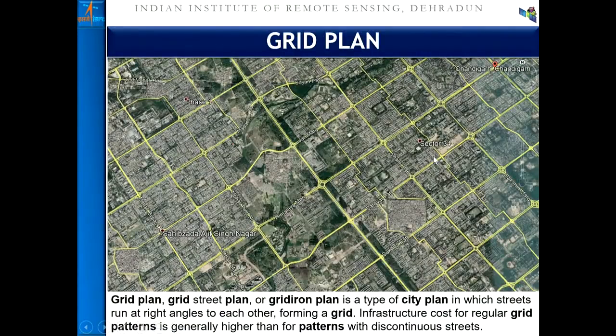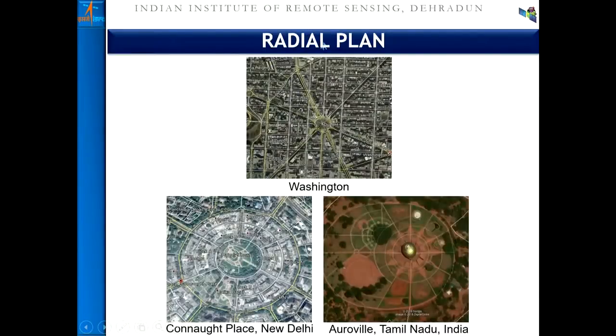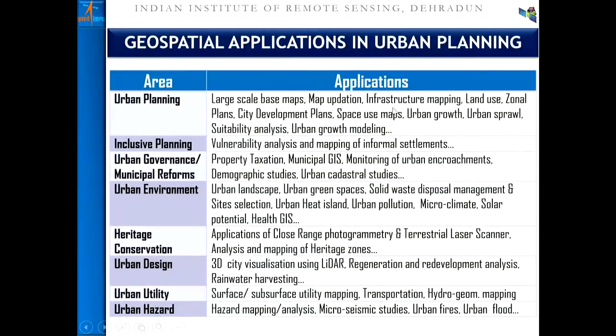Planners understand the grid plan. This is how you can see a city. Of course, you'll agree, and you can easily find that this is a part of Chandigarh city, where the grid iron pattern is seen, and you can see the uniform geometry of the roads. One can also see the radial geometry of the roads, like Washington, Connaught Place in Delhi, or a part of Tamil Nadu. This is how, from the node, the roads are emanating in a radial fashion.